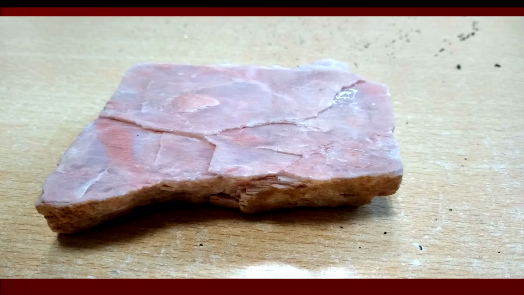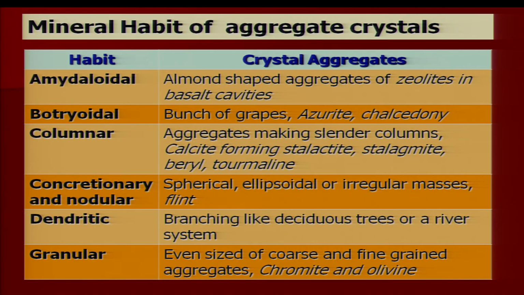Or we can say, in terms of crystallographic terminology, these crystals are developed along only one axis. They are poorly developed or less developed along the A and B axes.